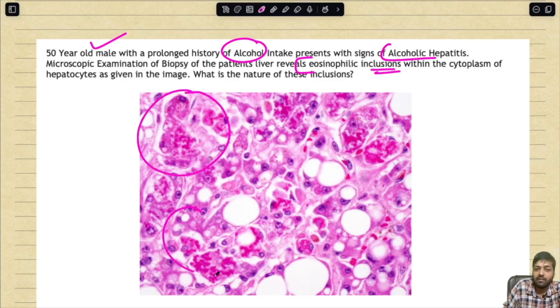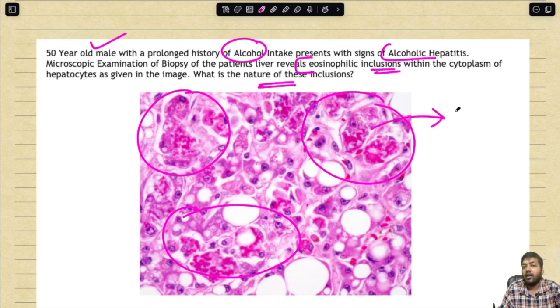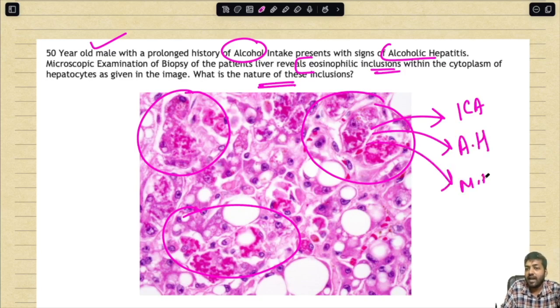In the cytoplasm we are seeing certain depositions, right? So what is the nature of these inclusions? First of all, they are talking about intracellular accumulation. What are these called? These are called alcoholic hyaline, or Mallory's hyaline, that is the old name. And what is the nature? They are basically intermediate filaments.